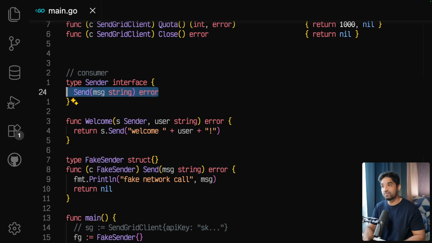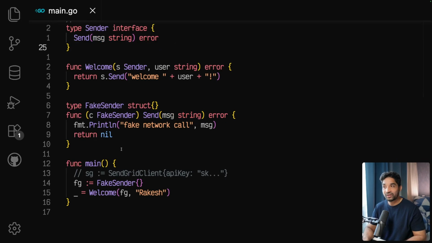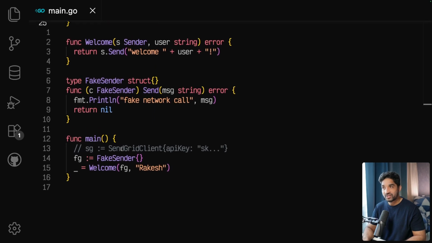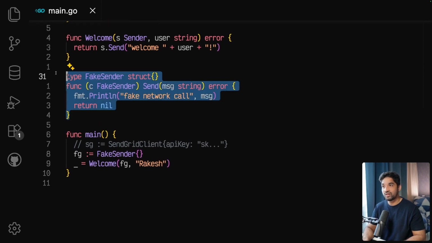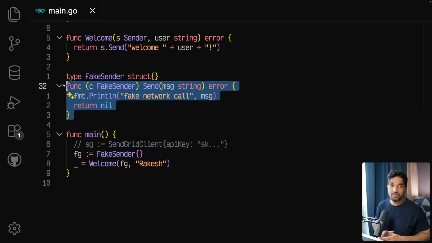So this consumer made this small interface having that send method. It means we are saying here that give me anything which has this send method. We don't care. It should have this send method. Okay, so by doing this, we actually get this benefit that we don't need to implement all the methods. This is very helpful whenever you are testing Go code.